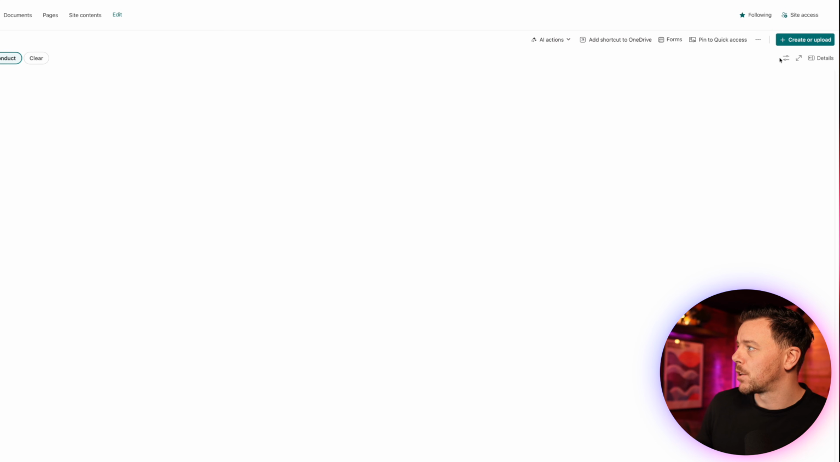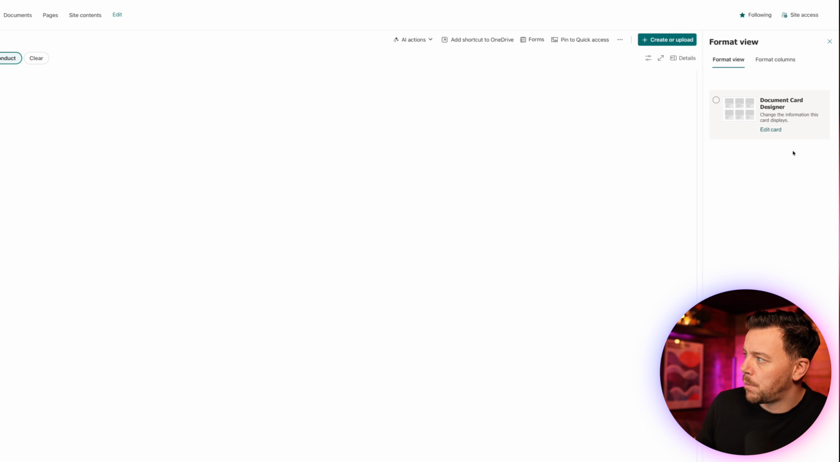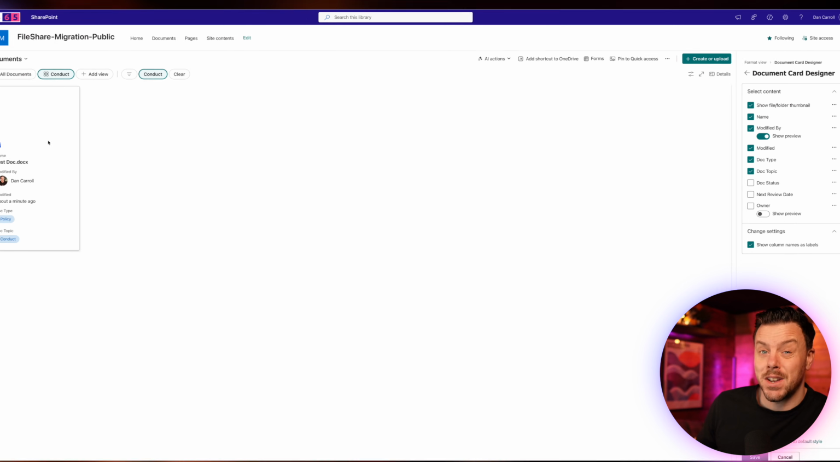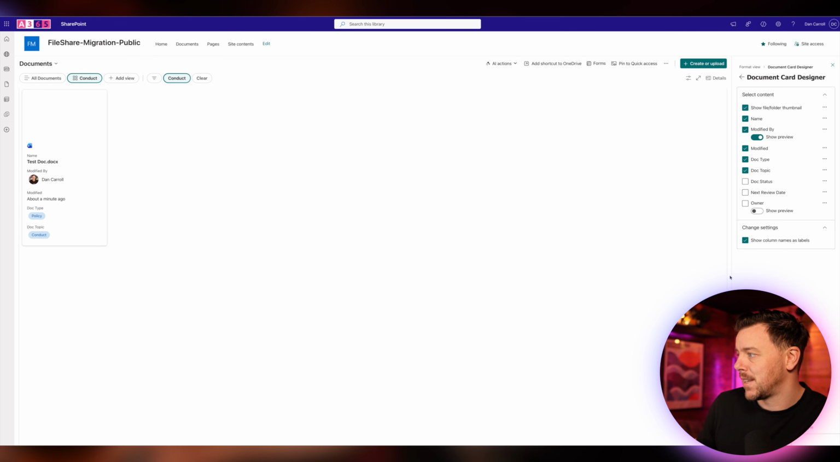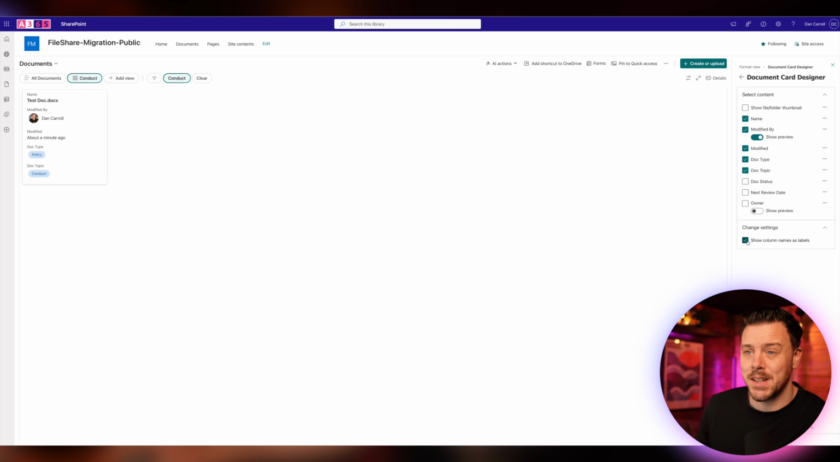So when we're in this view, we want to come over here again and we're going to say format view. And that's going to bring up our card designer. So we're going to select our card designer, which gives us a nicer looking card, but I think we're going to fix that again. So at this point, it's kind of up to you what you want to do. I'm going to take away the file or folder thumbnail. I'm also going to take away the column labels because I think they're a bit self-explanatory.